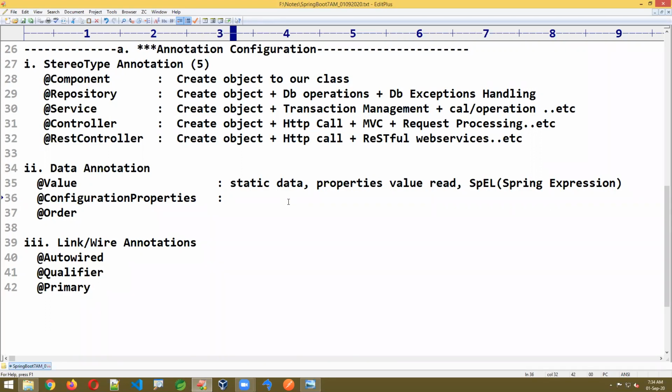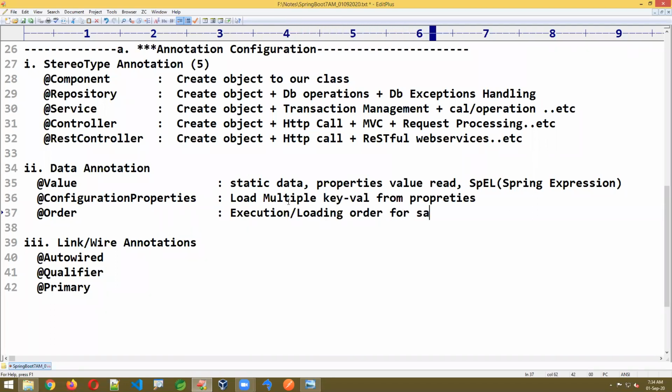@ConfigurationProperties: load multiple key values from properties. @Order: execution or loading order for same type objects. @Autowired: link to different class objects.